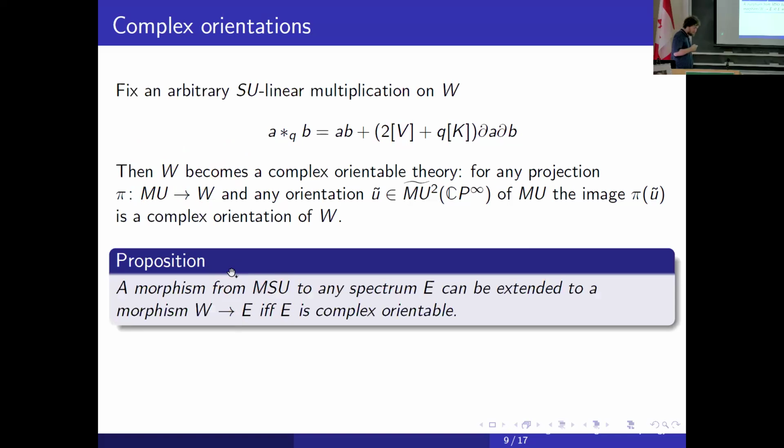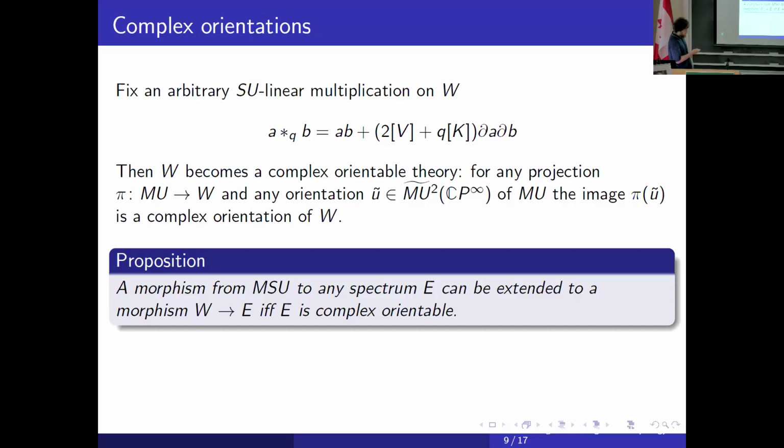For example, the only obstruction to complex orientability of MSU is this element theta, which we kill here. If we consider symplectic cobordism, then the obstructions to complex orientability of symplectic cobordism are many elements, and you need to kill all of them to finally obtain a complex orientable theory. These are exactly the obstructions to vanishing of some differentials in the Atiyah-Hirzebruch spectral sequence of CP infinity. Here it's only one of these obstructions, and so we obtain a complex orientable extension of MSU. Okay, and then we have some multiplication.